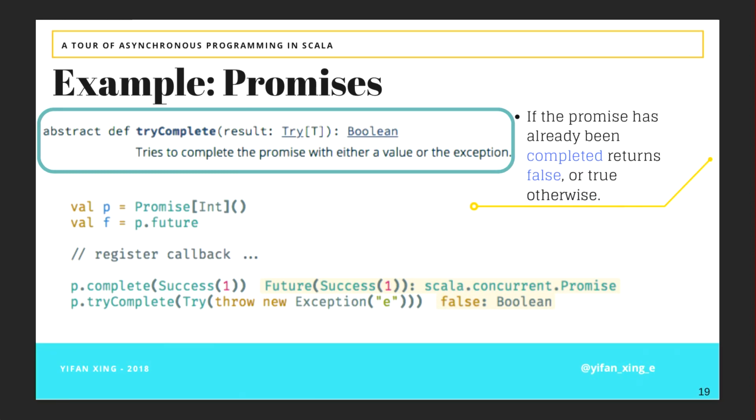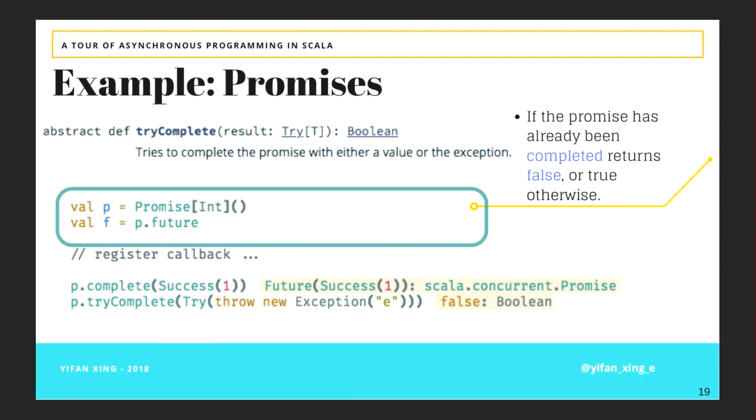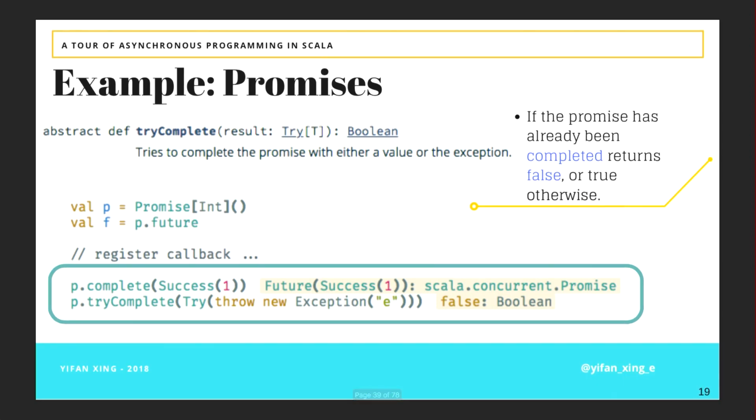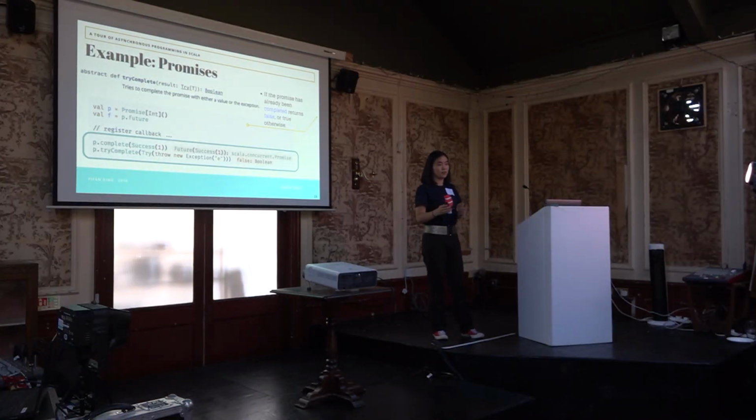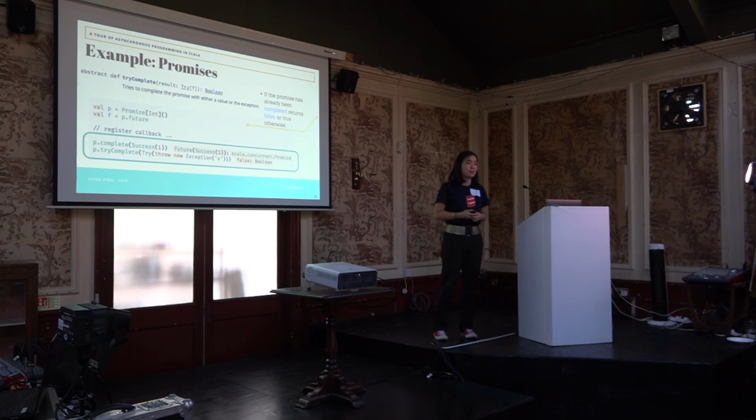So what you can do here is you can create a promise and then have reference to the future by calling p.future, register callbacks, and now let's say you've completed once. And the second time when you try to complete the same promise, if you call tryComplete, instead of throwing you an exception, it will just simply return you a false. So if you're uncertain about whether you've completed the promise before or not, and you don't want an exception thrown, you can use this tryComplete method to complete your promise. If it completed it successfully, then you will just get a true instead.